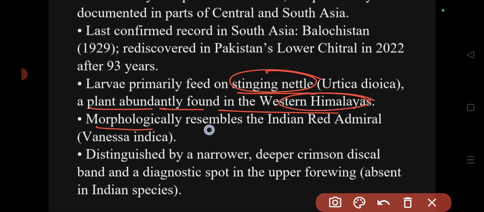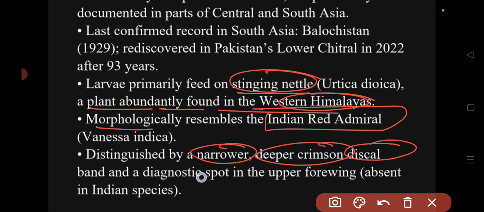Morphologically, it also resembles the Indian red admiral species. It is distinguished by a narrower and deeper crimson discal band and a diagnostic spot in the upper forewing. Remember this particular point.